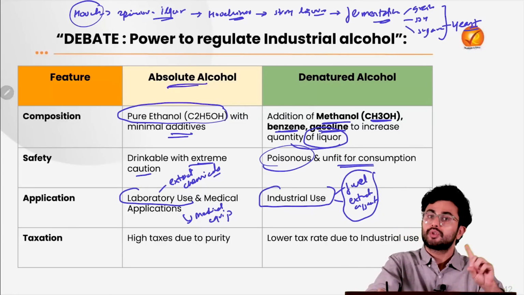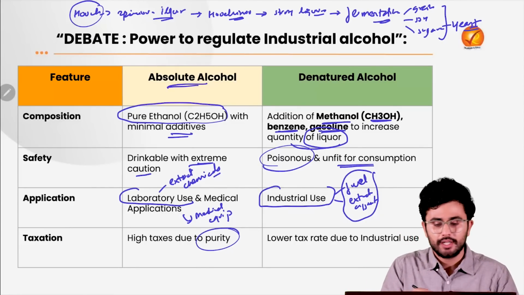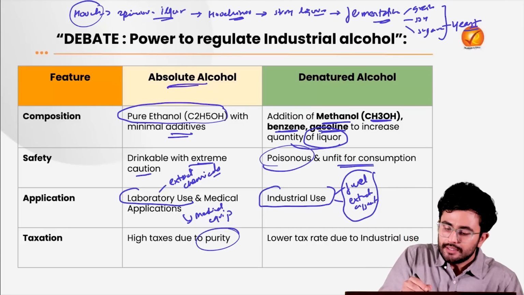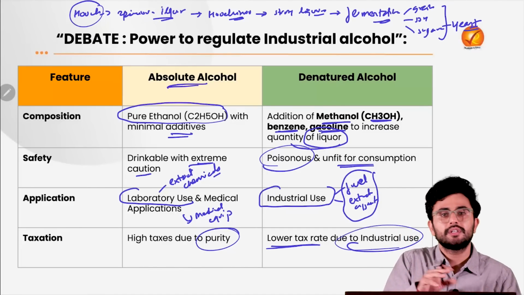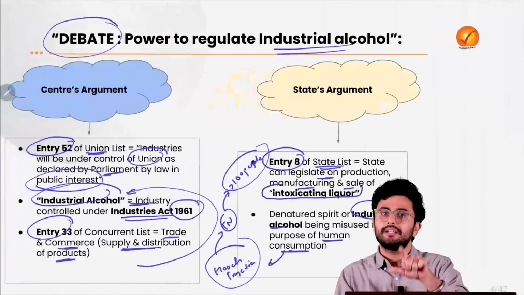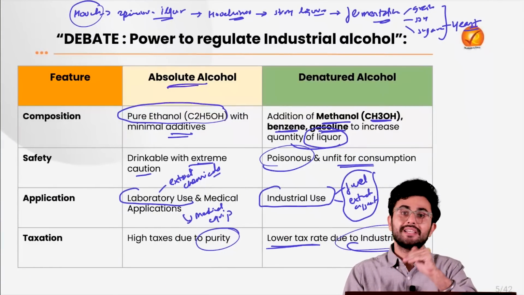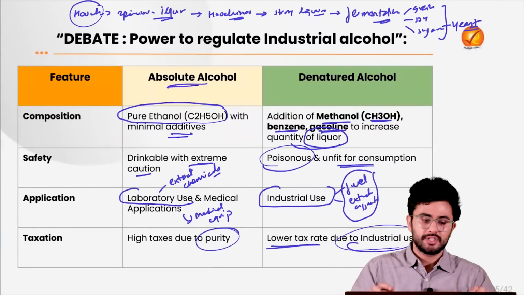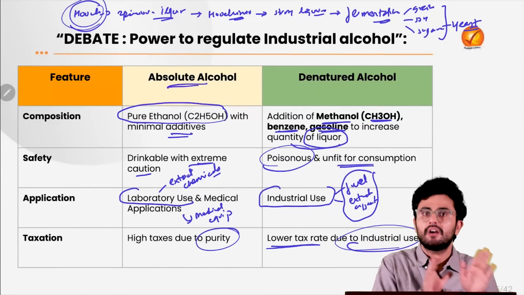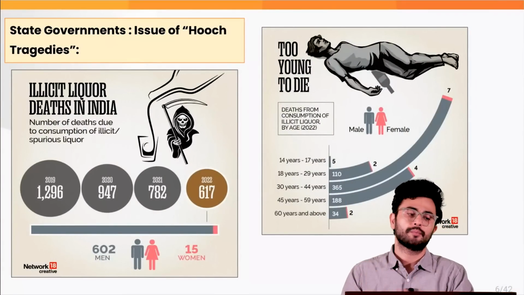Thus, when it comes to absolute alcohol, the taxation will be higher because of its purity. With denatured or industrial alcohol, there is a lower tax rate because of the larger industrial use. So this is exactly what the state governments were saying, that this industrial alcohol is being used for consumption, leading to these hooch tragedies, and thus the state government shall be given control to handle this issue.